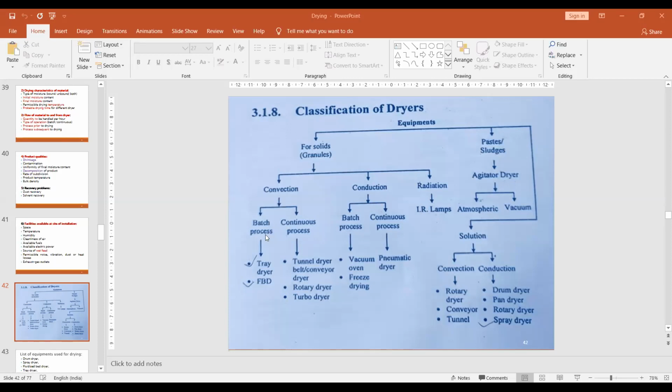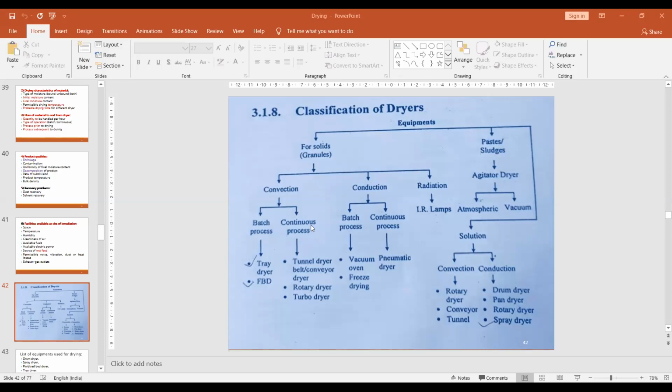Then there are two processes again, the batch process and the continuous process. What is the meaning of the batch process? Batch process means if the batch is 50 kg, right? The whole batch we can dry at once, and then we lift out of the dryers. That is called a batch process. But in continuous drying, it is a continuous process: one batch, two batch, three batch, at a time. So this is a continuous process.